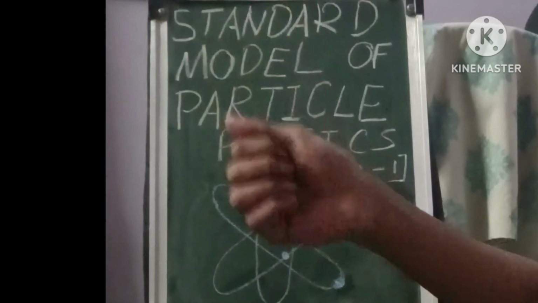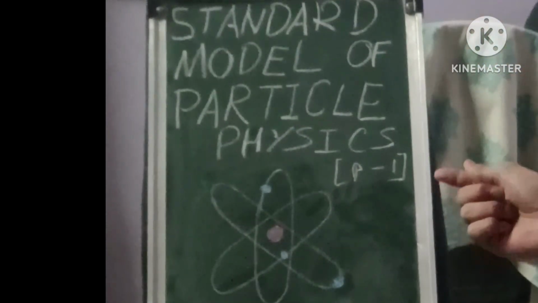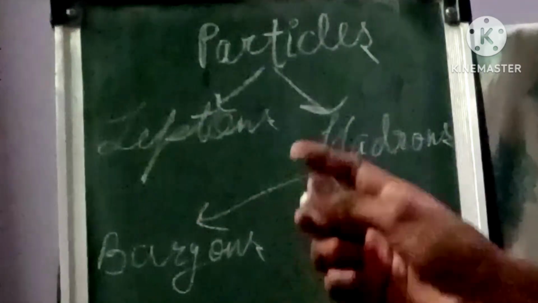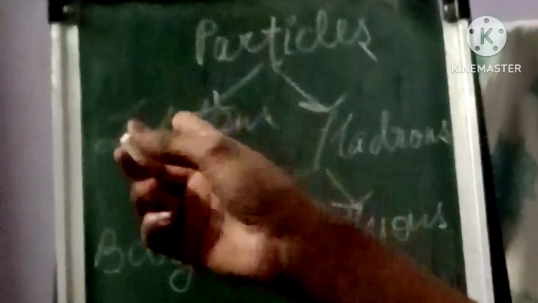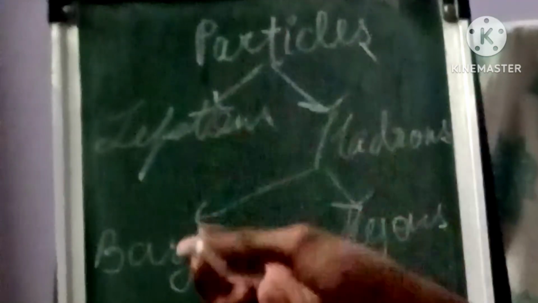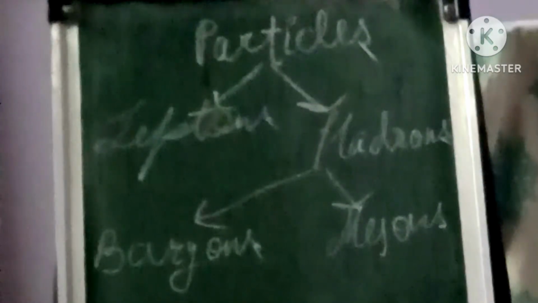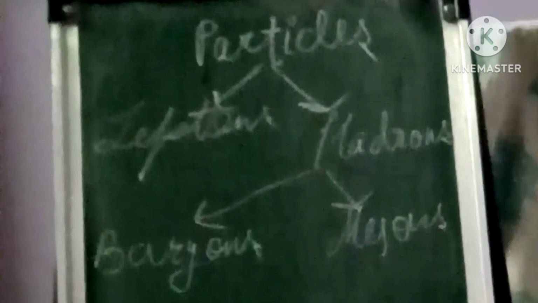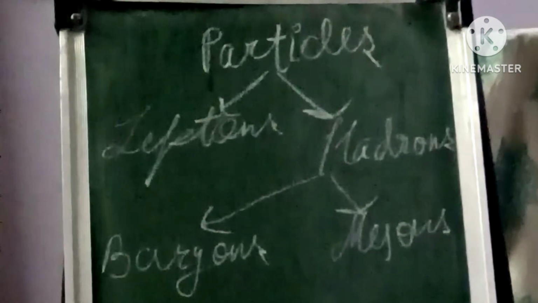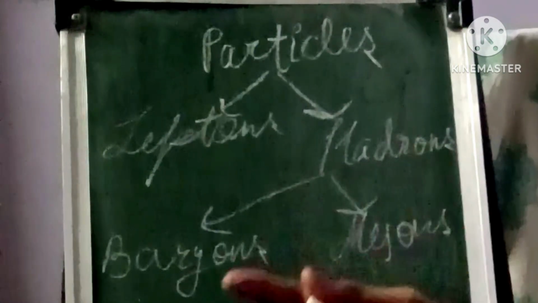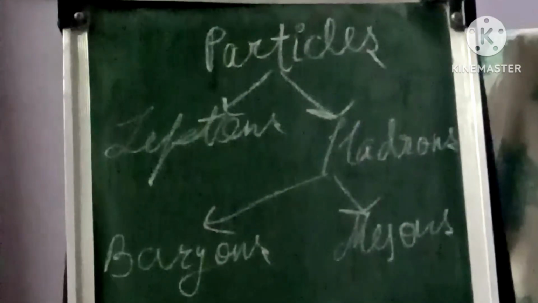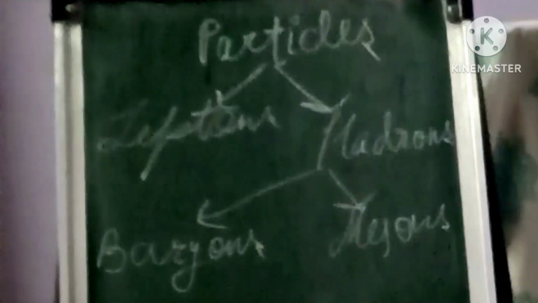Our topic today is the standard model of particle physics. Let's study the classification of particles. Firstly, particles are classified into leptons and hadrons. Leptons are the elementary particles that are not made up of quarks, obviously, because they are elementary. They're not involved in any strong nuclear force. Hadrons are the particles made up of quarks, and these quarks are held together by strong nuclear forces.